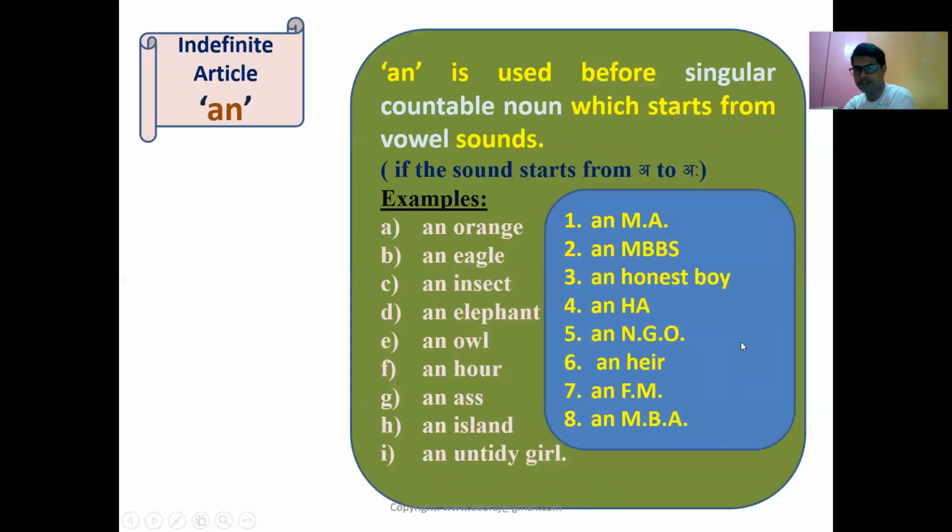Let's see other examples. These are important as well. An MA, not a MA. This MA, the A sound is at the beginning. Okay, MBBS. When we pronounce MBBS, the A sound comes first. So this is a vowel sound. An honest boy, an HR, an NGO, an IR, an FM, an MBA. These are all vowel sounds, but they look like consonant letters. They are consonant letters but produce vowel sounds. So they all take an.